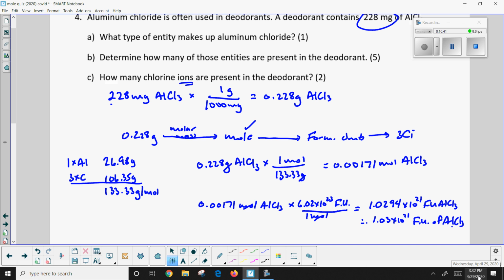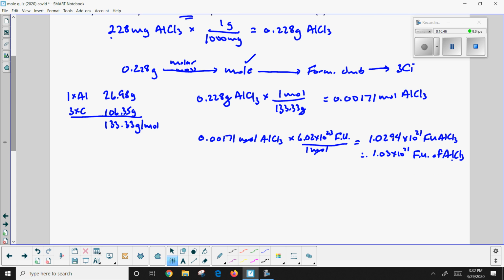Okay, let's do the very last step. We're so close to being done, aren't we? The next step is this. We have to take the formula units and figure out how many chlorine ions there are. So I'll take my value here. Again, it's my unrounded value I'm going to be using, whatever's on my calculator. So I got these formula units of aluminum chloride, and I know that every one formula unit of aluminum chloride has 3 chlorine ions. So I'm going to multiply this number by 3, which makes sense. I get 3 times as many chlorine ions as formula units.